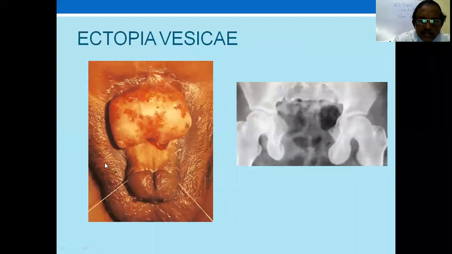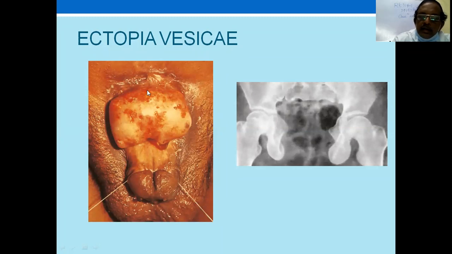See, the penis is short and broad. This is the posterior wall of the bladder, fused with the skin here like a fistula, and the ureteric orifices are somewhere here, this and this. So urine comes out directly from the bladder. Here on the X-ray, the pubic bones are separated.